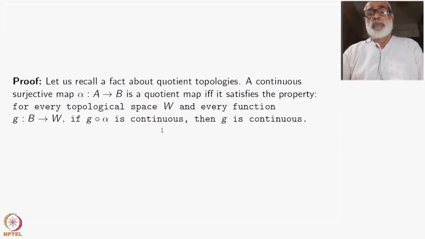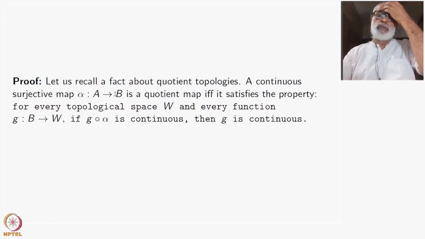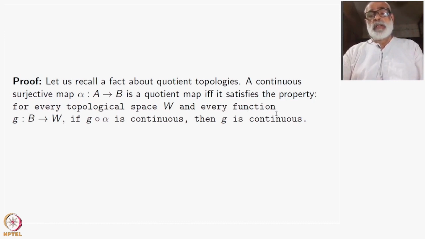Let us recall a fact about quotient topologies. A continuous surjective map of topological spaces is a quotient map if and only if it satisfies the following property. Given alpha from A to B, a continuous surjection, alpha is a quotient map, or the topology on B is a quotient topology, if for every topological space W, every function G from B to W, some set theoretic function, if the composite is continuous, then G must be continuous.